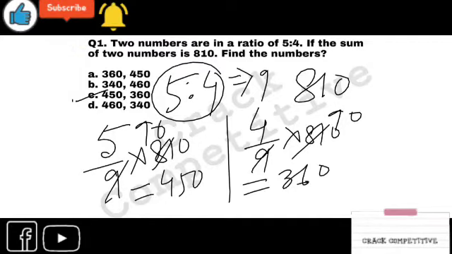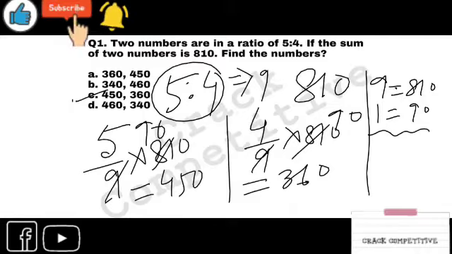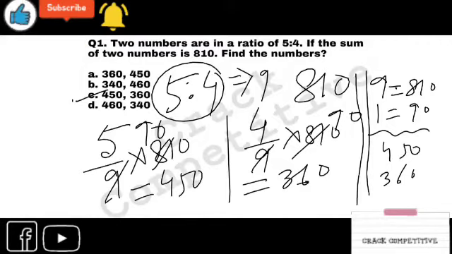This is a basic method, or what I have shown you earlier. You can consider that also. Like 5 and 4 total is 9. 9 parts is equal to 810. 1 part is equal to 90. Then you multiply them with 5 and 4. So 450 and 360. These are the two methods which you can apply. This is an advanced method and this is the basic method. First you have to understand this method, then you can move on to this.